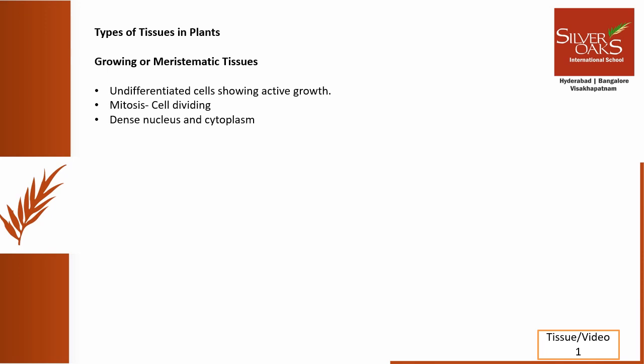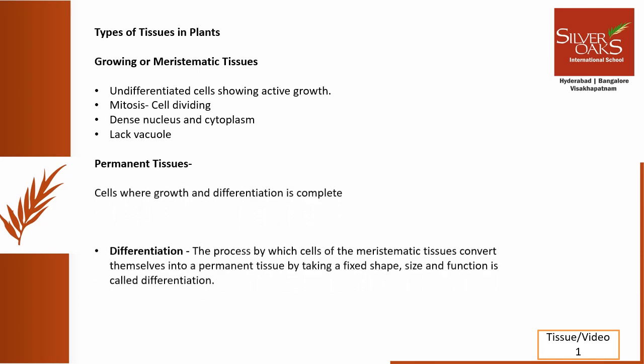These meristematic tissues have dense nucleus and cytoplasm, but they lack vacuole. Can you guess why there will be no vacuole present in such meristematic cells? Please think about it and we will discuss it when we have the Google Meet. So the next type of tissue is the permanent tissue.